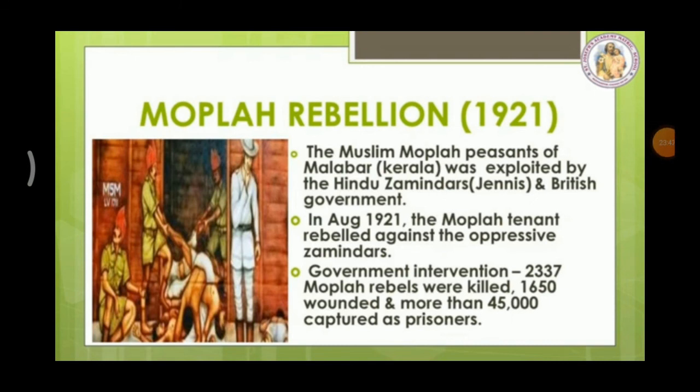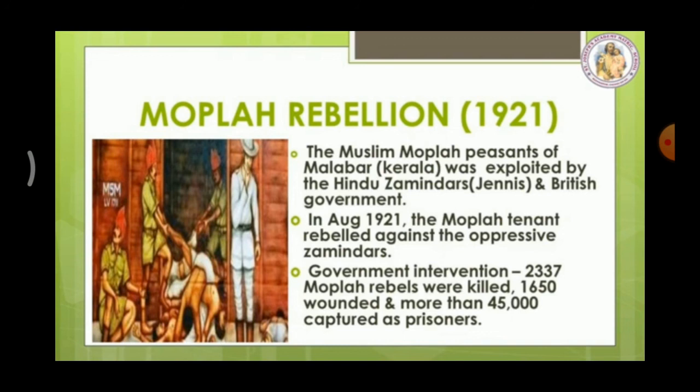The Muslim Mapla peasants of Malabar were suppressed and exploited by the Hindu zamindars. This was the main cause of the Mapla rebellion. In August 1921, the Mapla tenants rebelled against the oppressive zamindars. By December 1921, the government ruthlessly suppressed the Mapla rebellion.